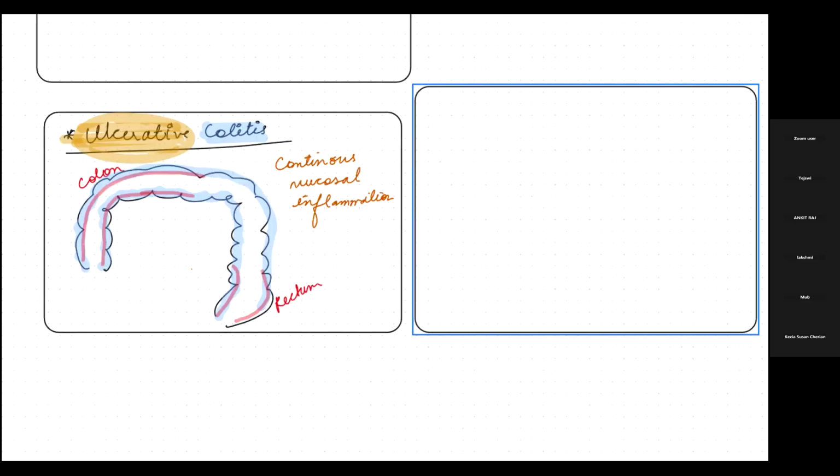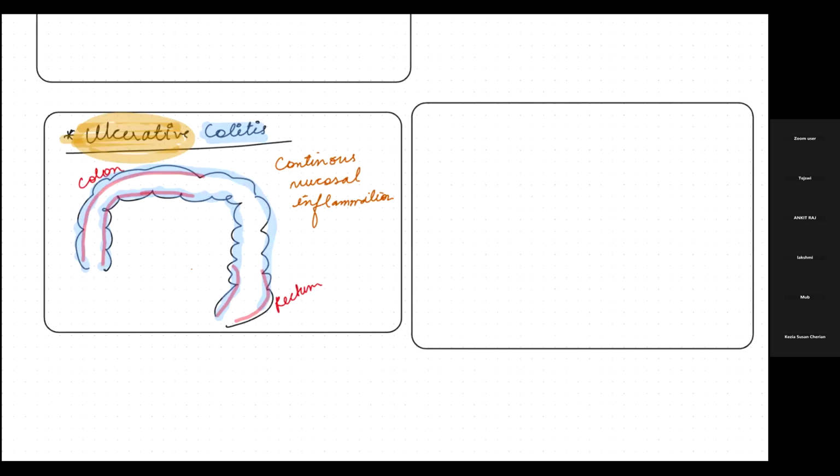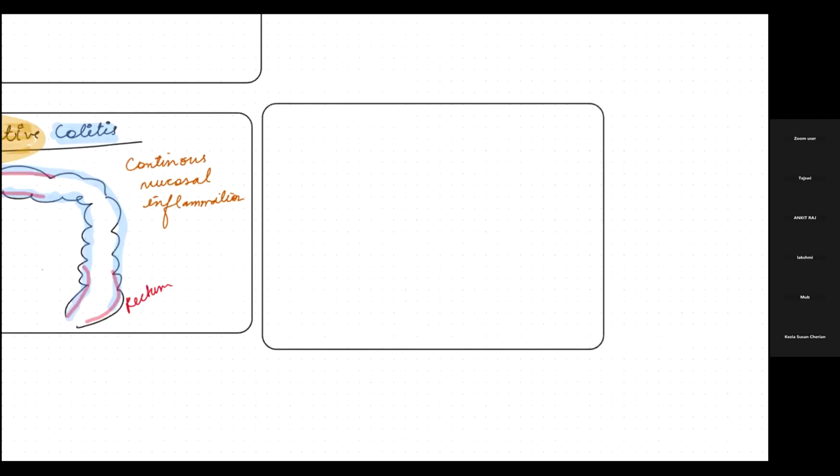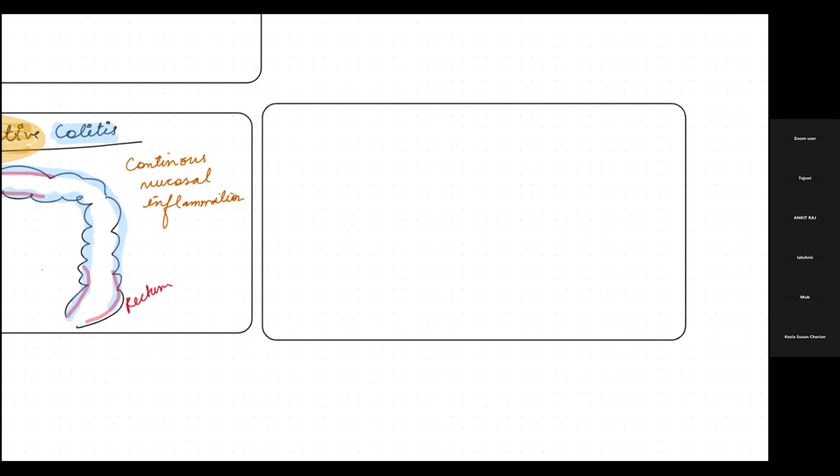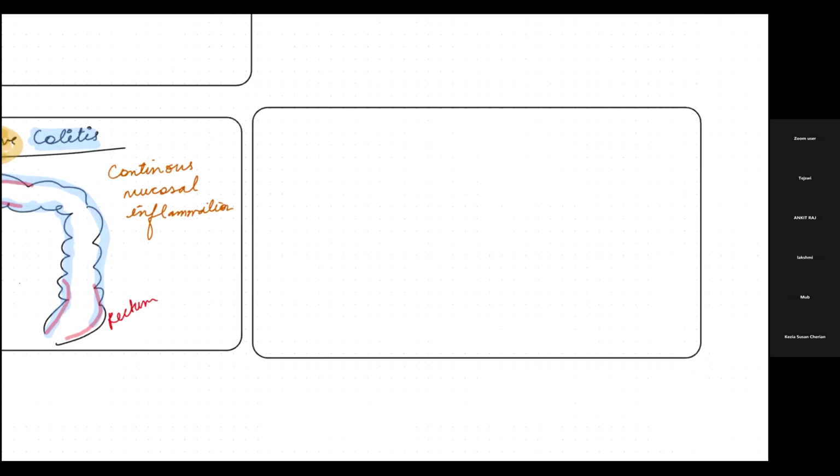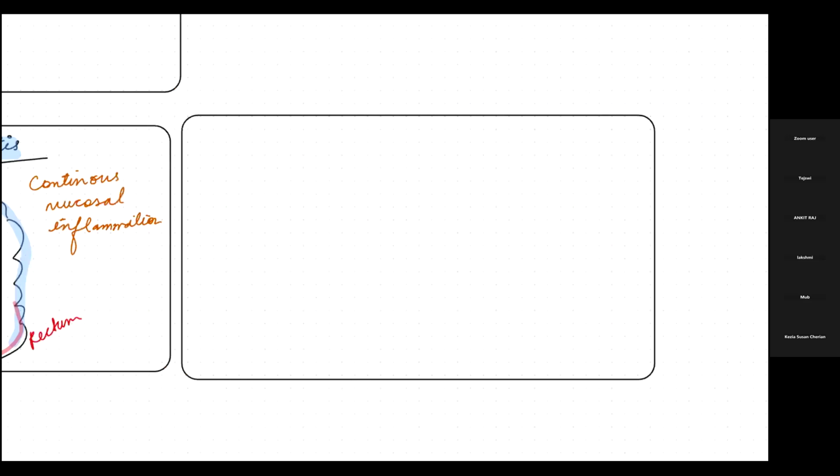Now we'll see what happens in the case of Crohn's disease. Let's suppose this is your GI tract.